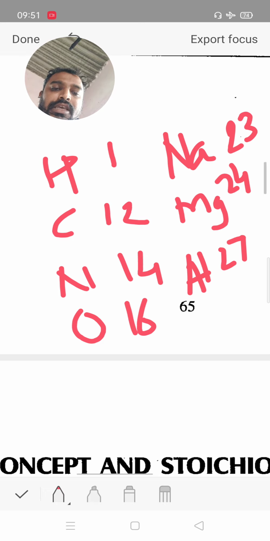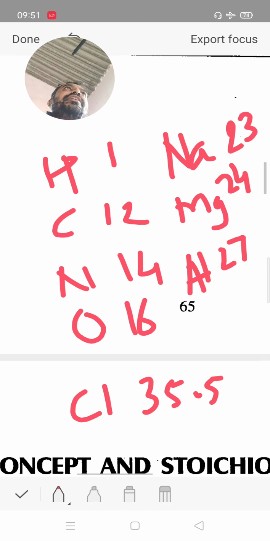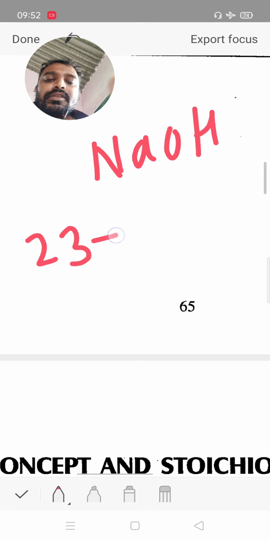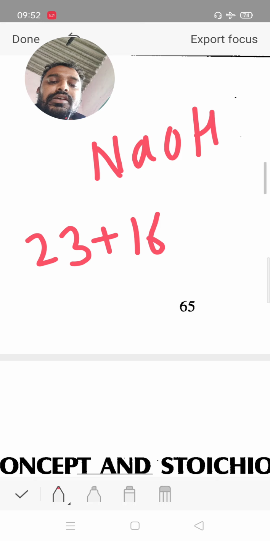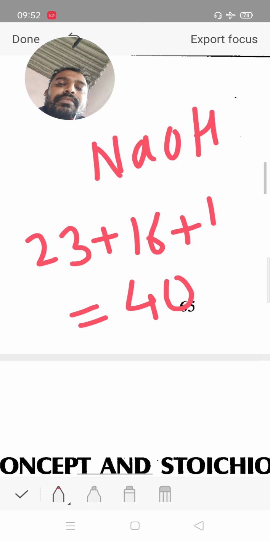There are some selective examples in this. Chlorine also, atomic number 17, mass number 35.5. It is used for calculating the molecular weight of a compound. Suppose, for example, NaOH. Atomic weight of sodium 23, 1 oxygen means 16, 1 hydrogen means 1. Therefore total 40. It is the molecular weight of sodium hydroxide.